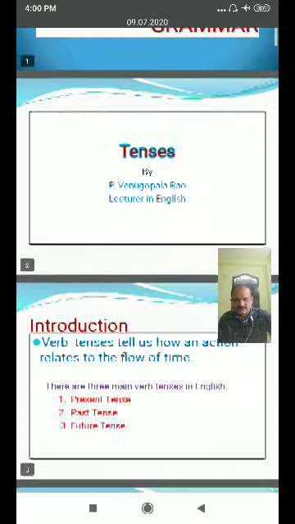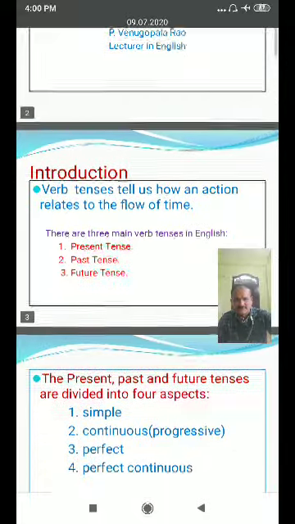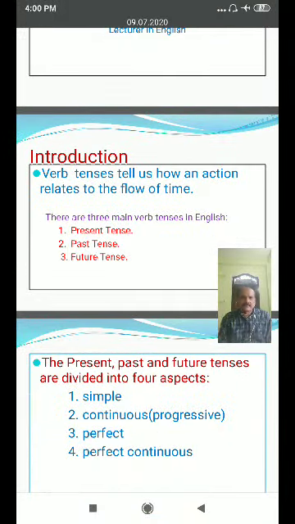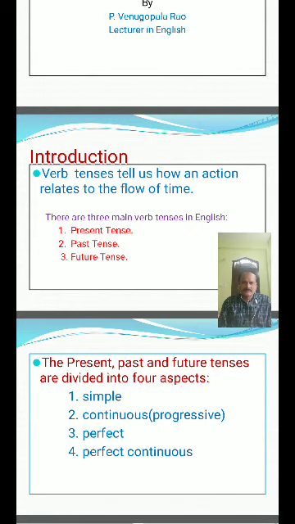First of all, the introduction of tenses. Casually, the verb tense tells us how an action relates to the flow of time. Generally, some things will happen in the future, some things happened long ago.